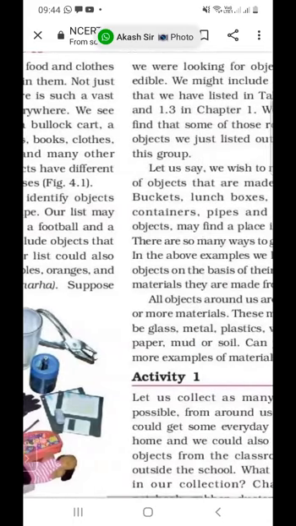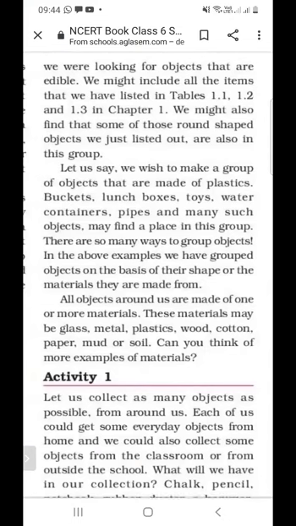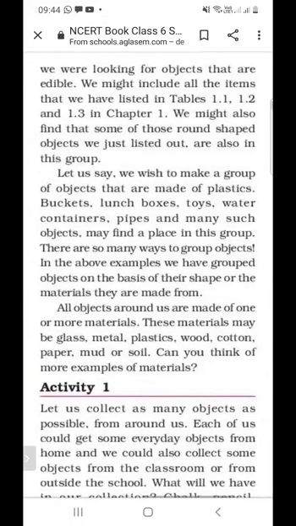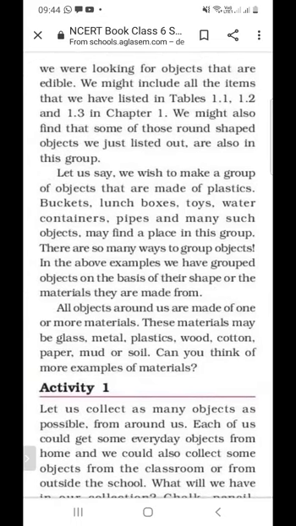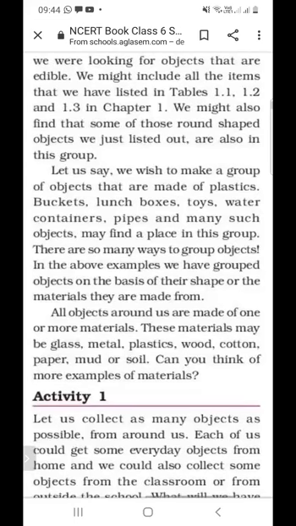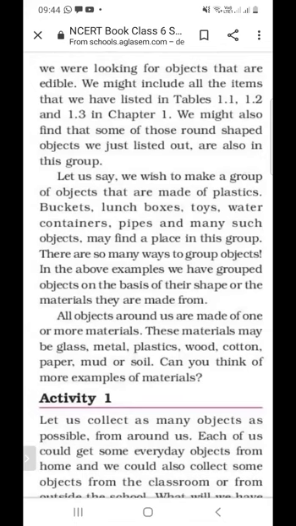Next question arises, write edible objects. What are edible objects? They are the objects that can be eaten. For example, papaya, mango, apple. These are edible. The eatable objects are called edible. So you have to collect edible items.